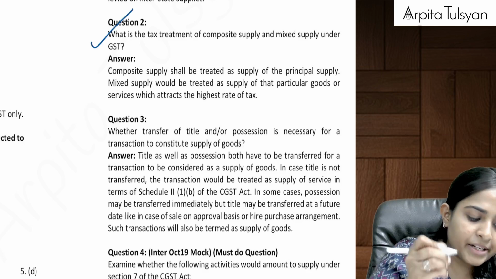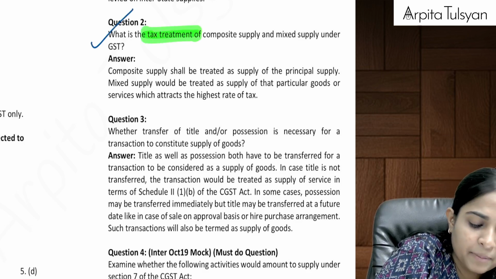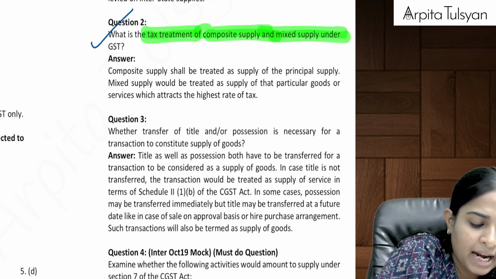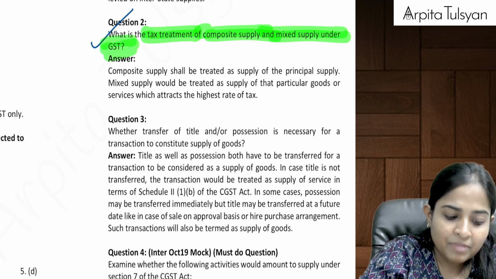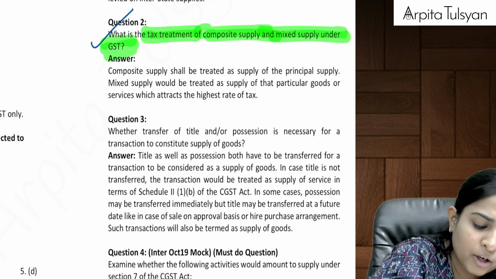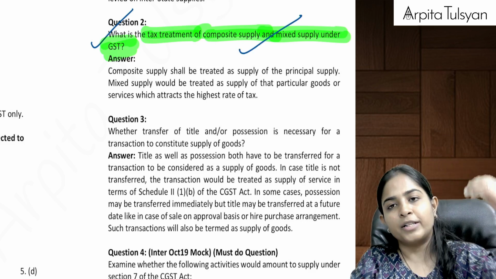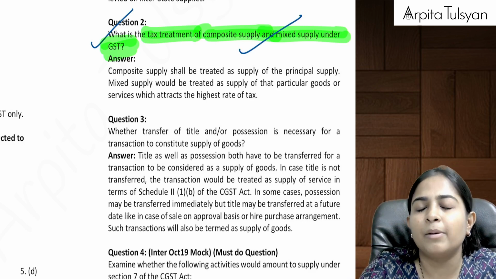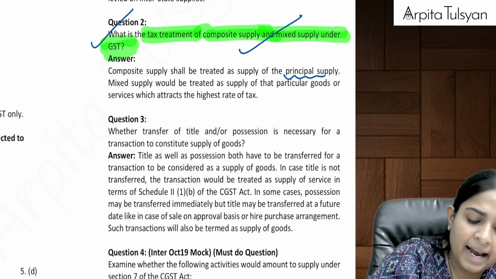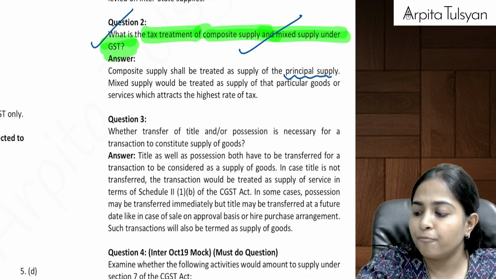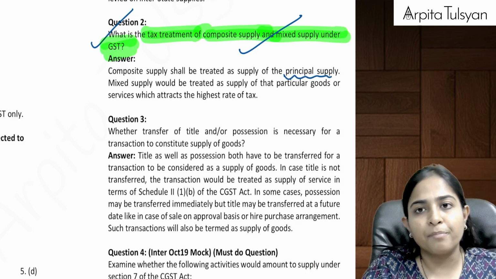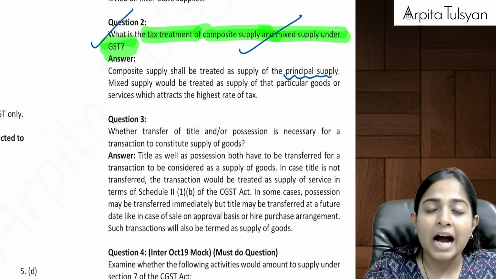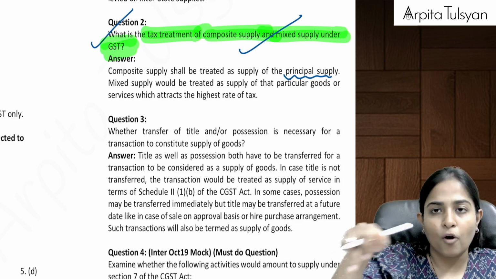Next one, what is the tax treatment of composite supply and mixed supply under GST? We know that in composite supply, one of the supplies will be considered as the principal supply, and the tax will be calculated at the rate of principal supply. Whereas in case of mixed supply, the rate of GST will be the highest rate applicable of all those goods or services.